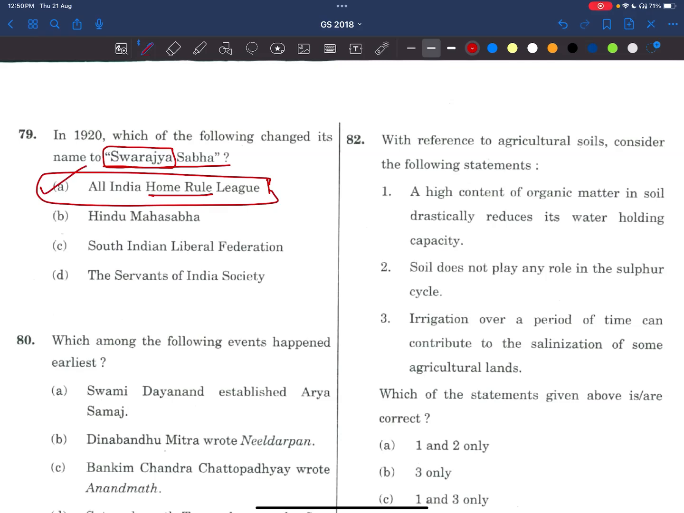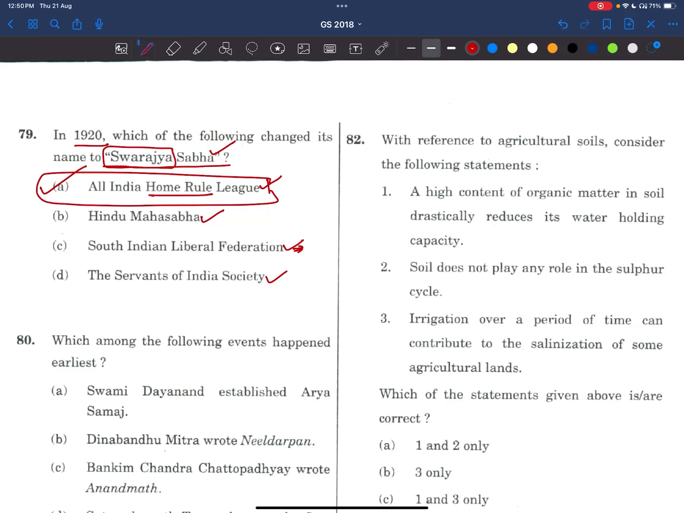Now what we have to do? We have to read about the home rule movement and Swarajya Sabha and see the Gandhian phase. You know, Gandhiji is president of the All India Home Rule League, right? Swarajya Sabha. So Gandhiji is also included. So in the Gandhian phase, all the movements related to Gandhiji become very important. Hindu Mahasabha, Indian Liberation Federation, we know this later became popularly known as the Justice Party, right? And this was the Servants of India Society. It was established by Gopal Krishna Gokhale, right? So we have to read all these things, friends.